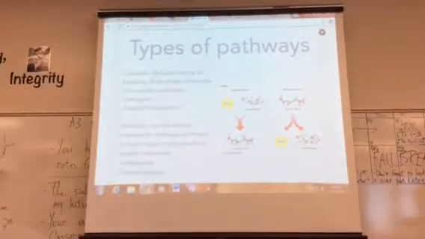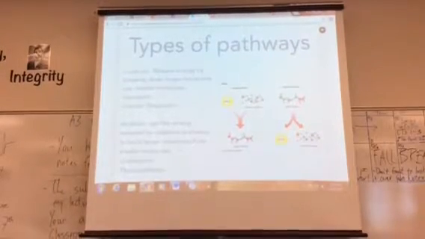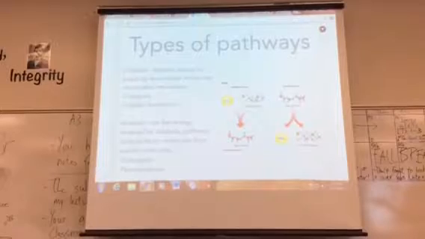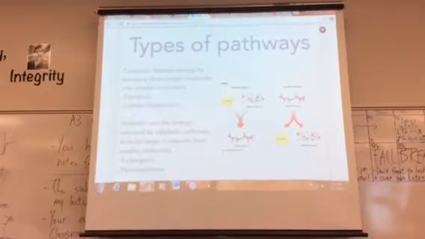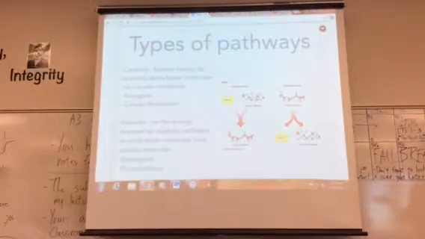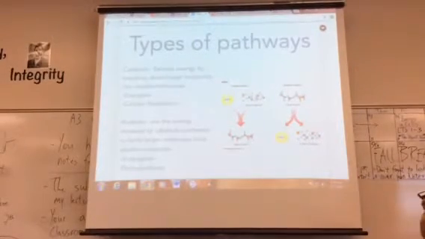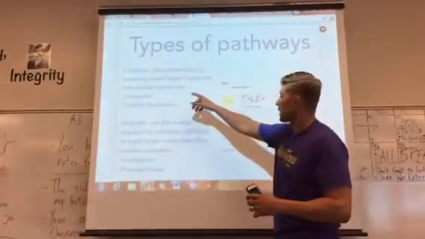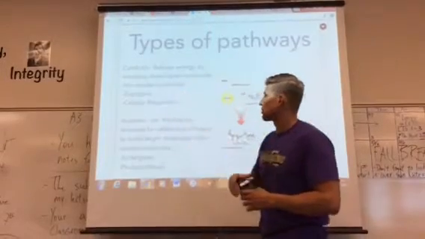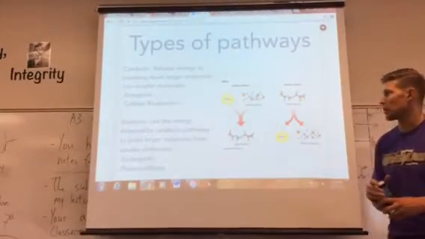As we go through this, we have to talk about some pathways too. It's not just that our glucose goes in our cell, gets broken down, and that's it. There are different pathways for it to get broken down and made into ATP. Catabolic pathways release energy by breaking down larger molecules into smaller molecules.